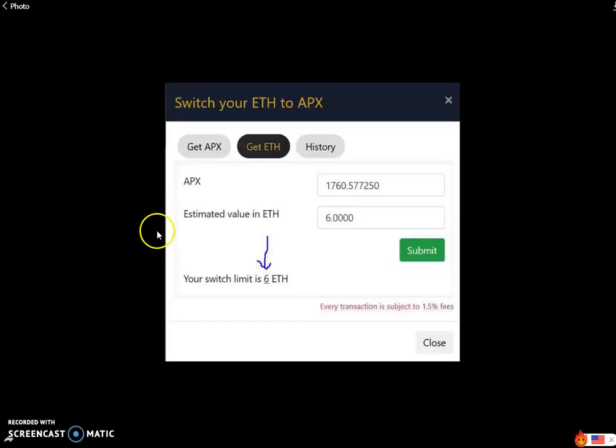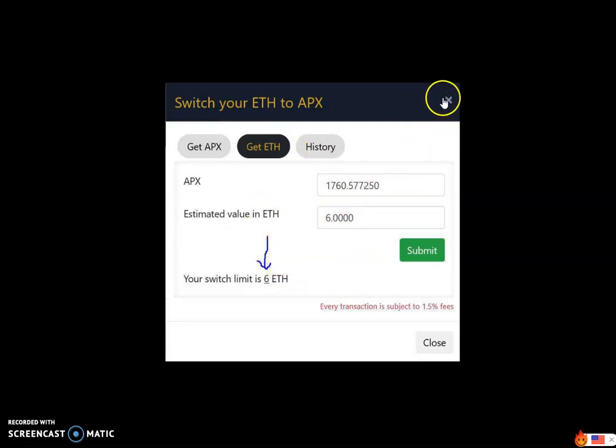Thanks Apex team. So basically this is the image, as you can see, to switch your Ethereum to Apex. There are 3 buttons at the top: get Apex, get Ethereum, and history. And estimated Ethereum value 6. Your switch limit is 6 Ethereum, it says. And from this he is getting 1760.57. That's just an example image. The figures can change also.